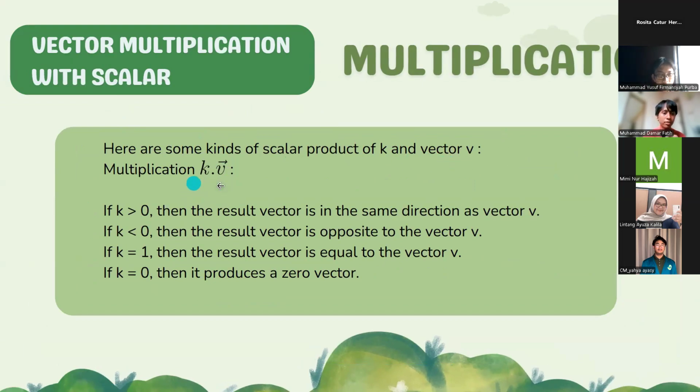Scalar K times vector V. If K is greater than 0, then the result vector is in the same direction as vector V. If scalar K is less than 0, then the result vector is opposite to the vector V. If scalar K is equal to 1, then the result vector is equal to the vector V. And the last, if K is equal to 0, then it produces a zero vector.